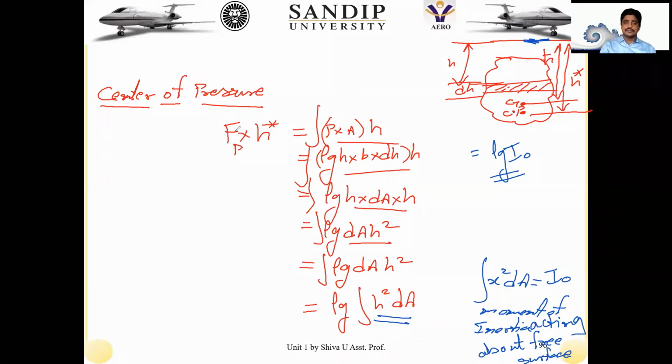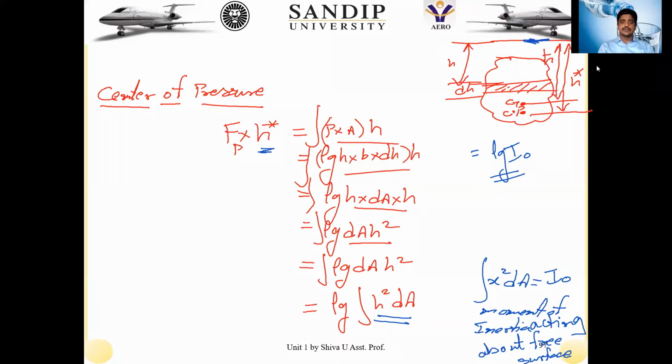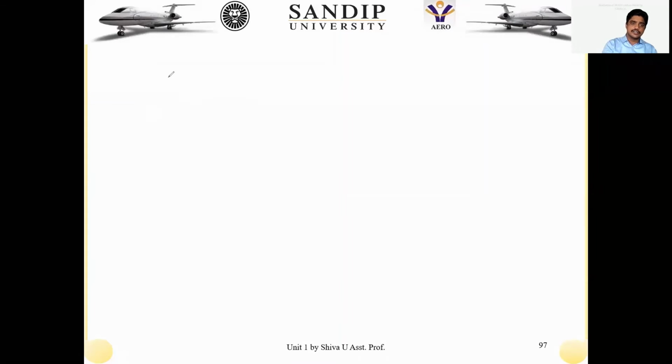So let us go further, because we have to find out what h star is, since that is the center of pressure location we are interested in. Let me clear these notations. This is what we have finally landed with. What we have brought from the previous equation is that the total pressure force F_P into h star is equal to rho g I naught.